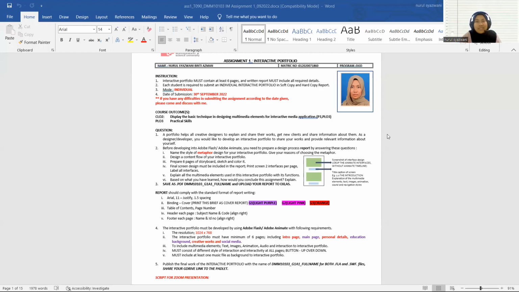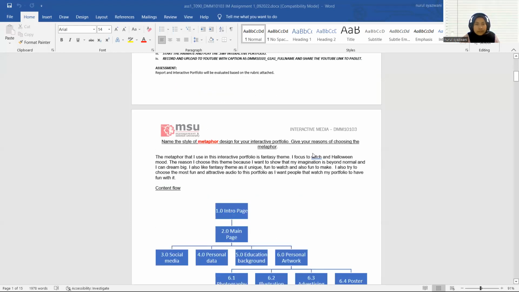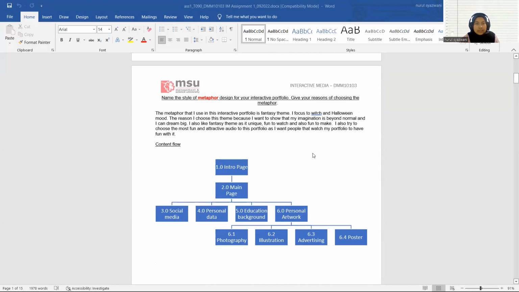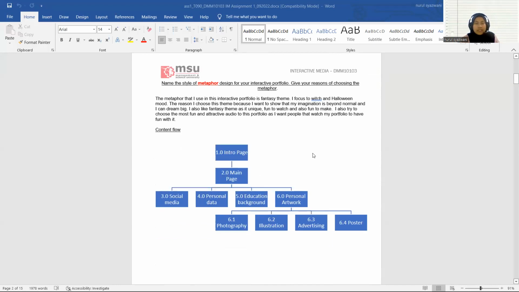Today, I would like to present my interactive portfolio, which is assignment 1 for interactive media. My name is Nurul Syazwani binti Azman and I'm from the DGD program. First, I will start with my report, and the first part of the report is my metaphor design and the reason I chose my metaphor.